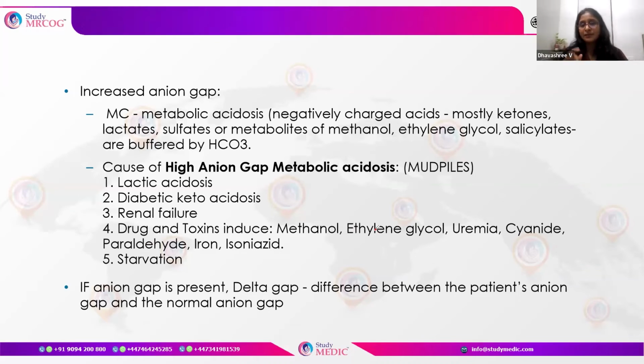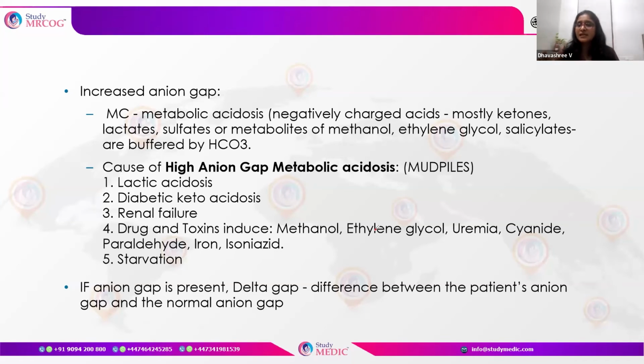If an anion gap is present, then we will have to measure the delta gap. We know the patient's anion gap, and we know the normal anion gap. The difference between the patient's anion gap and the normal anion gap is called the delta gap. This is all to look for the compensatory things that are happening.